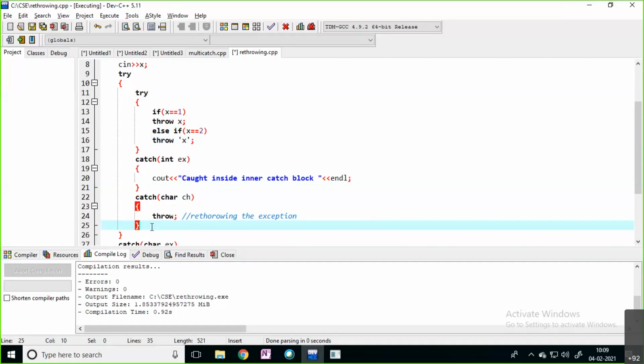Rethrowing the exception means instead of handling the situation here, you are simply throwing that particular exception from that catch block. If you are throwing like that, what happens? From the inner catch block to the outer catch block, that exception is going to transfer. Now you can see.